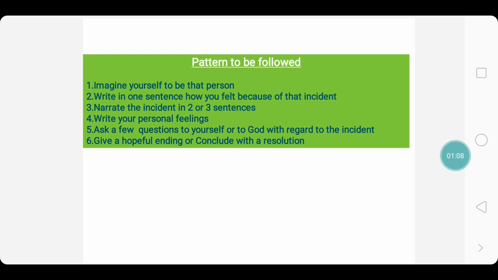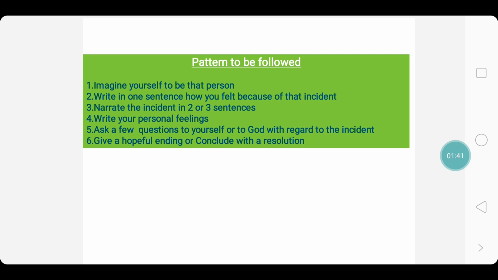Generally, in the question itself we are given the incident and then we need to go a little bit ahead with the incident, or tell the previous incident before the one given in the question paper. So this way we narrate the incident from Oliver Twist's point of view. Then we write our personal feelings, in the sense we put ourselves in Oliver's place and write the personal feelings of Oliver.